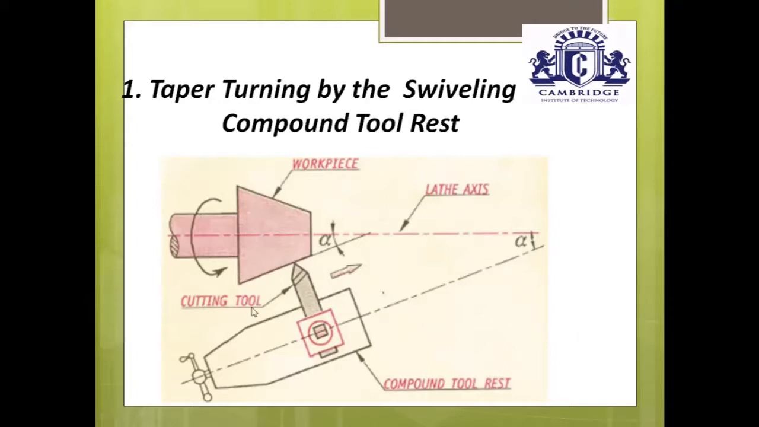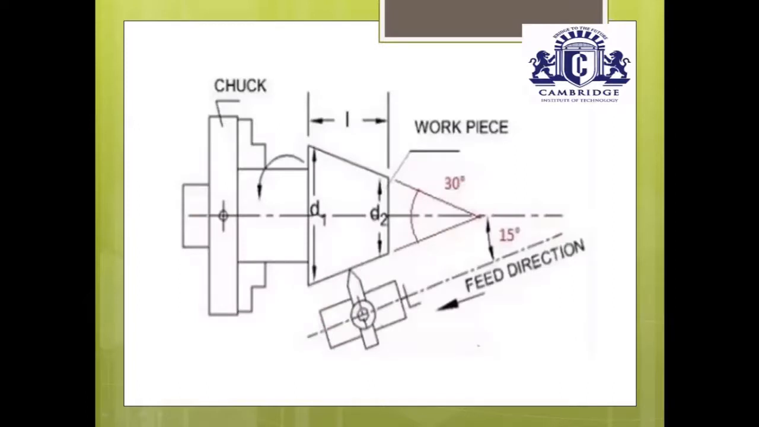Like this, once you have removed the excess material from the cylindrical workpiece, you get a conical shape. Just observe here, this is a conical shape. The main objective of taper turning is to convert a cylindrical workpiece into a conical surface, a conical shaped workpiece. I hope it's clear to you.